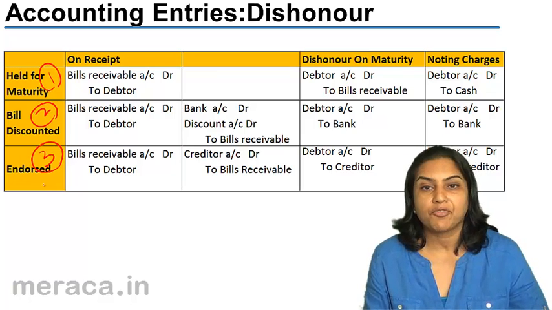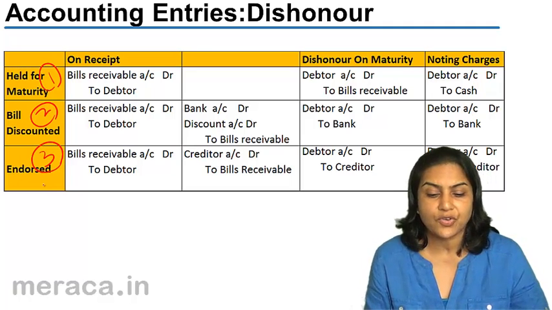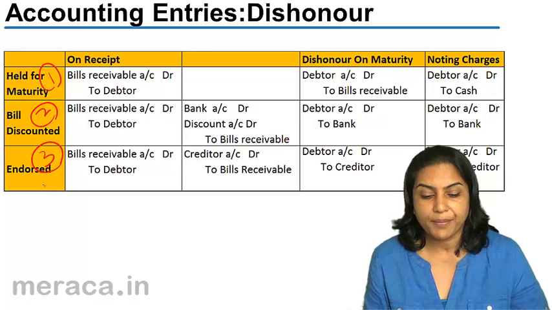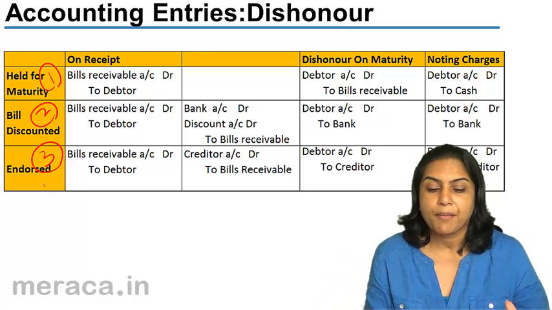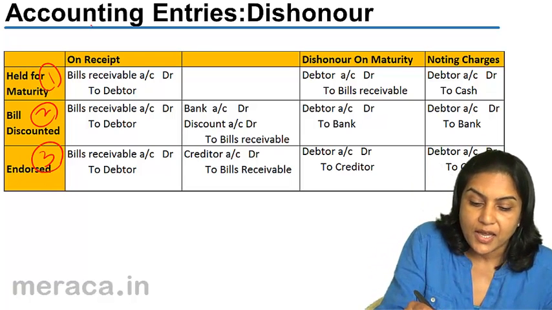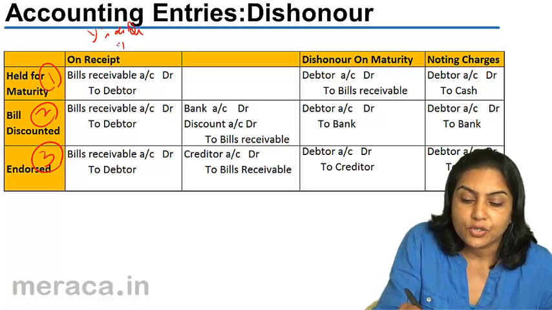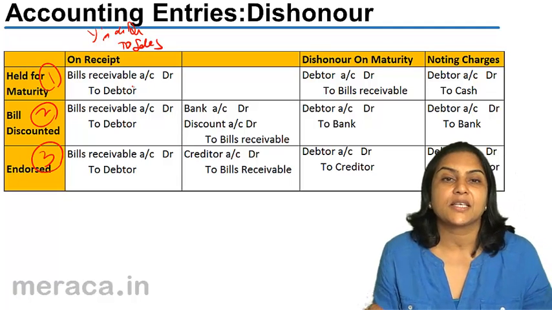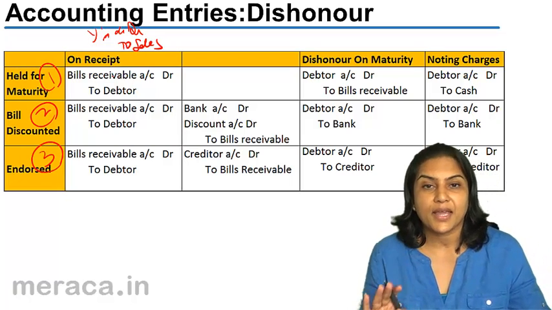On receipt of a bill, the entry is the same whether it's case 1, case 2 or case 3. Bills receivable account debit to debtor. So X in his books will say bill receivable account debit to Y, because previously when the goods were sold to Y, X would have passed the entry Y's account debit to sales. With the receipt of the bill receivable, Y's account can be cancelled, settled.